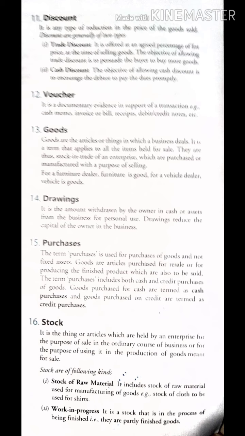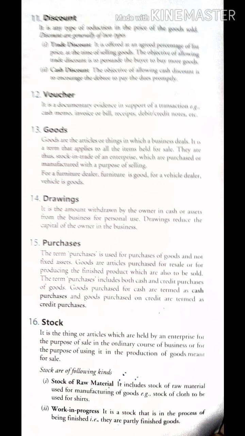So goods are articles purchased for sale, resale, or for producing the finished product. That means any raw material which you purchase and convert into a finished product, which is also to be sold. The term purchases includes both cash and credit purchases of goods, okay.